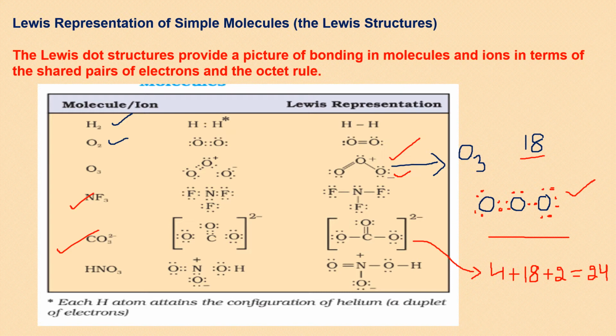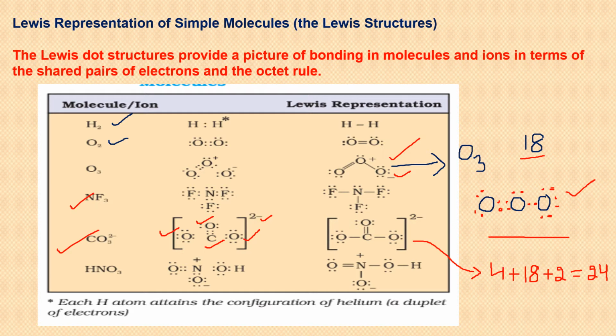So you can see one oxygen is having a double bond with carbon. The other 2 oxygens are having single bonds with carbon. That is the proper Lewis dot structure, including the 2 extra electrons. And that's why we are showing these 2 negative charges outside the bracket, because here we have not yet specified on which atom the negative charge is placed or localized. That we will come to know when we calculate formal charge, which is the topic we are going to discuss soon in this chapter.